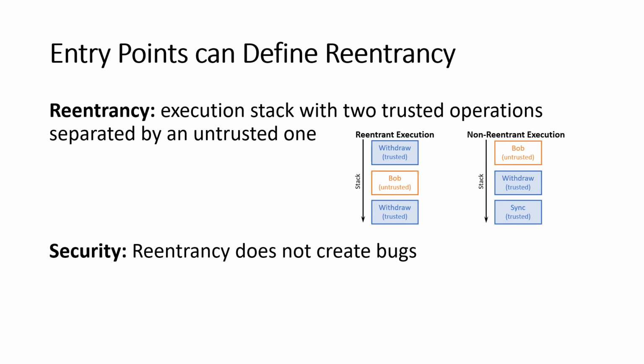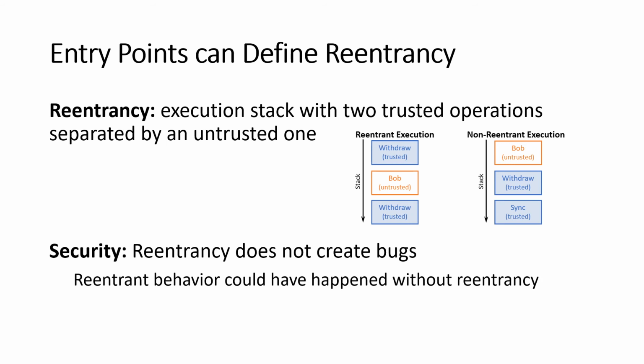Now, what does it mean to create bugs? Well, formally what we have here is that we want to say that reentrancy doesn't create new behaviors in the contract. There's nothing that you can make the contract do using a reentrant call that you couldn't make it do using non-reentrant executions. Now, our vulnerable bank is not secure according to this definition.